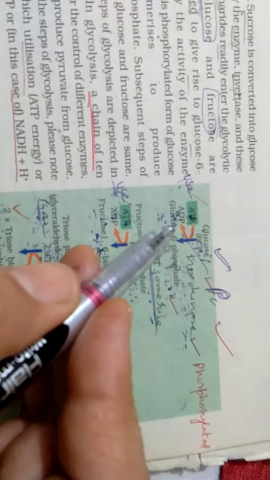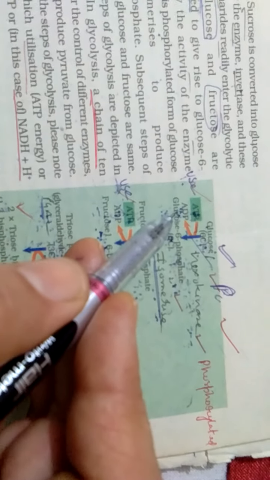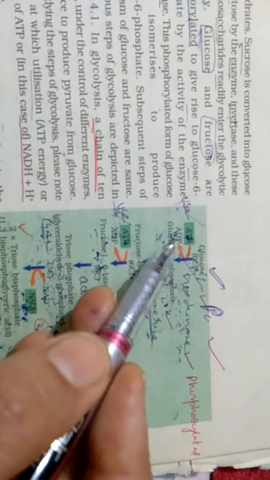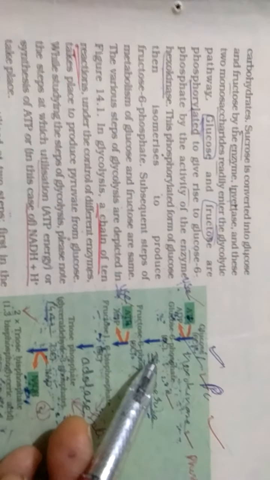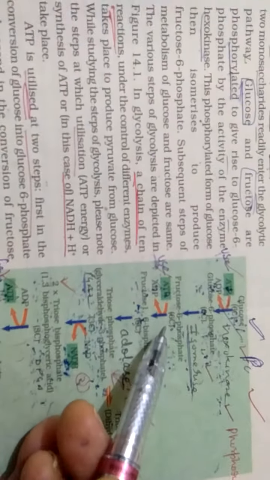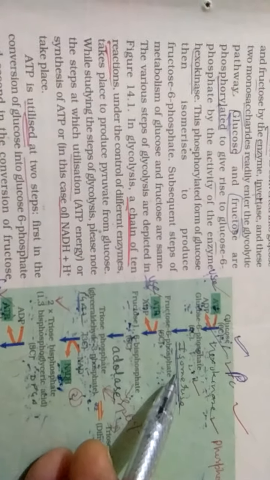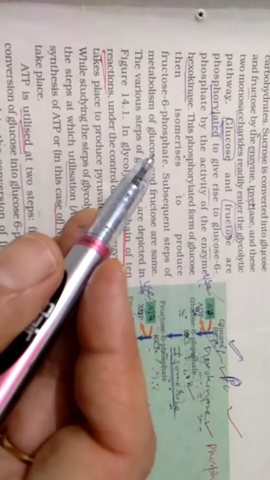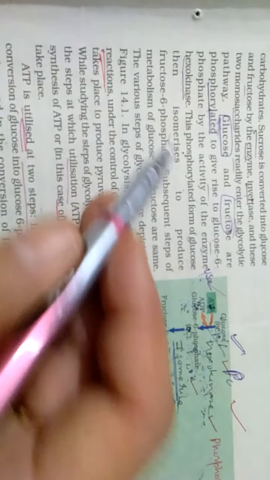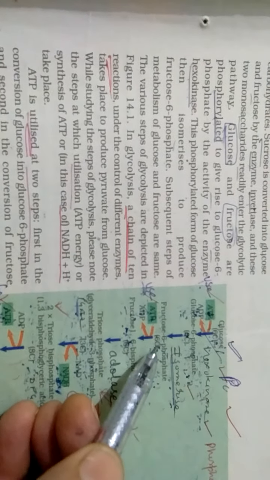Now in this step the energy is consumed. ATP is converted into ADP. Here you have to focus very much on where the energy is released and where the energy is consumed. So here energy is consumed and ATP has converted into ADP. Okay. Now this glucose 6 phosphate will convert into fructose 6 phosphate, and this process is called isomerization.